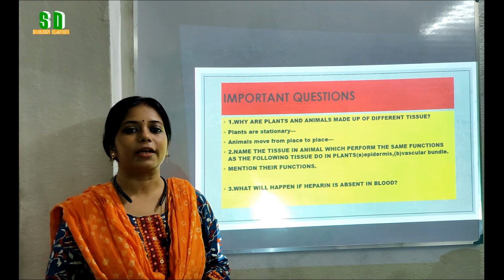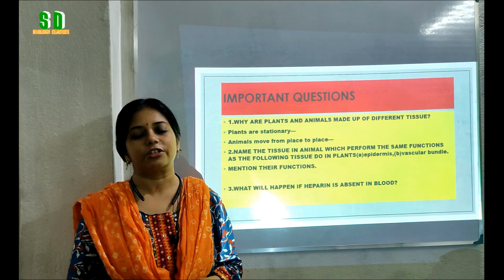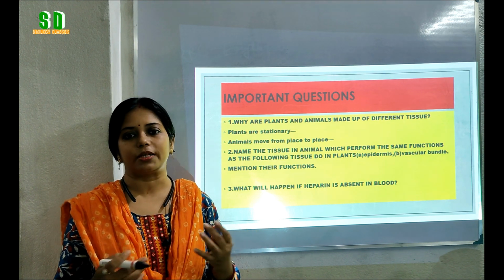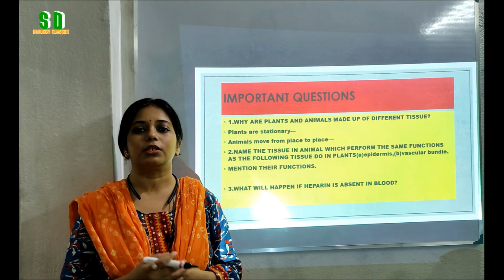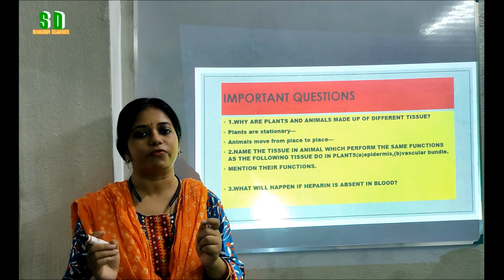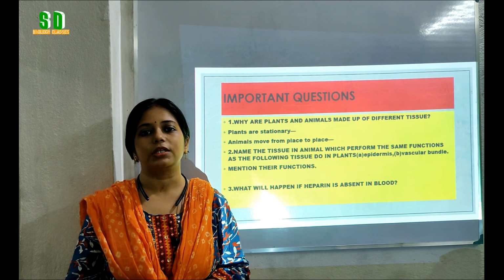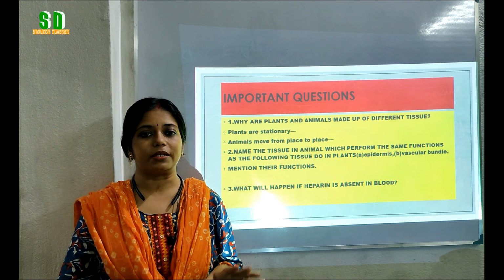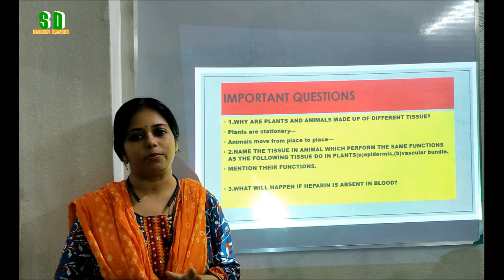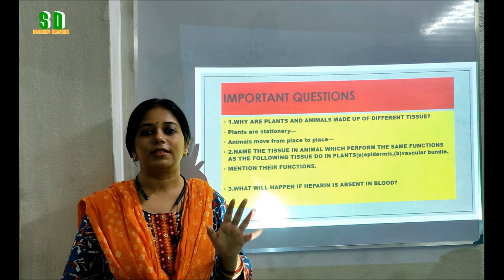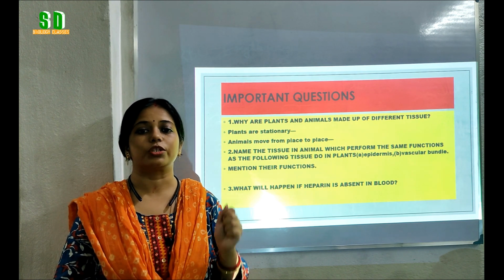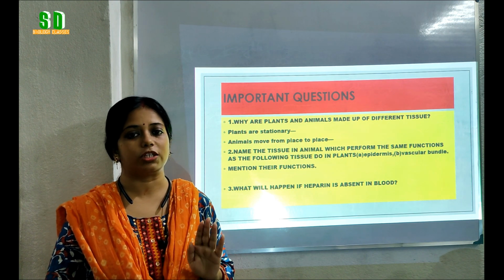Students, we know that plants are stationary, fixed at a place. They don't need to move from one place to another. That's why they don't have muscular or other types of tissues that animals have for their movement. Instead, plants have to protect their body parts from harsh environmental conditions. That's why they need some dead tissues that can give protection, or tissues that can give mechanical strength to their body.